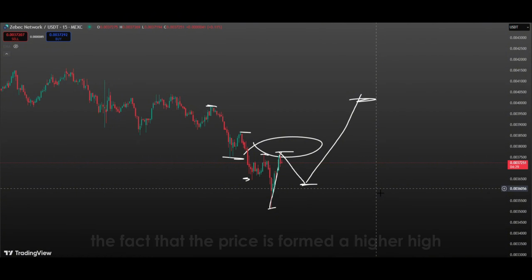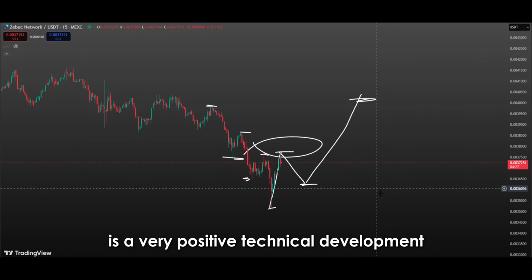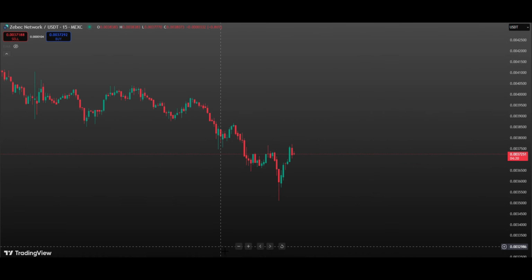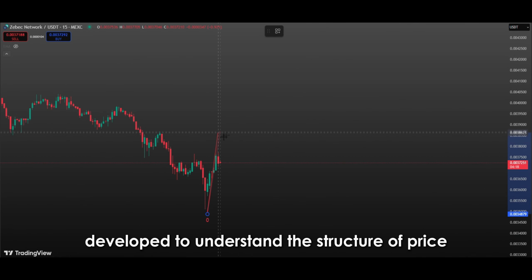To sum it up, the fact that the price has formed a higher high is a very positive technical development. But we can't base our entire analysis on just this. Let's now take a look at other metrics. Stay tuned.